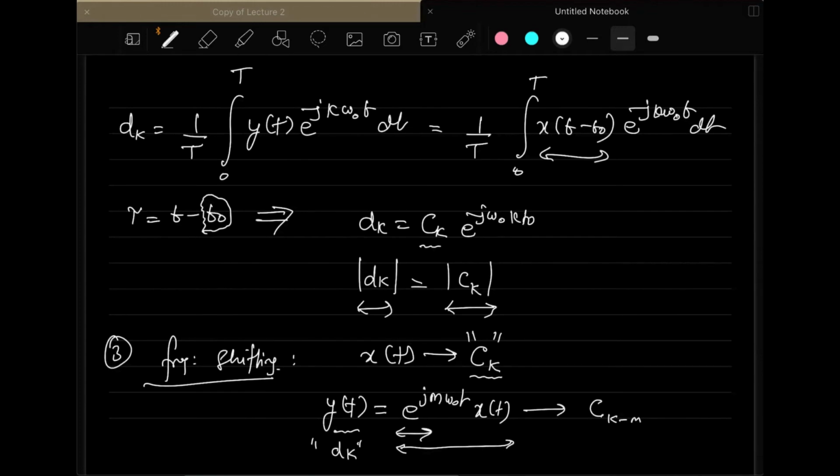So what you will observe is that if you have x(t) with the Fourier series coefficient c_k, and you multiply the time domain signal by this exponential factor, then a frequency shift will happen, by an amount of m, by which you are multiplying with this exponential. That's why it's called frequency shifting.